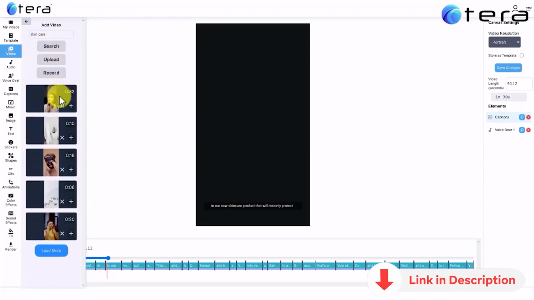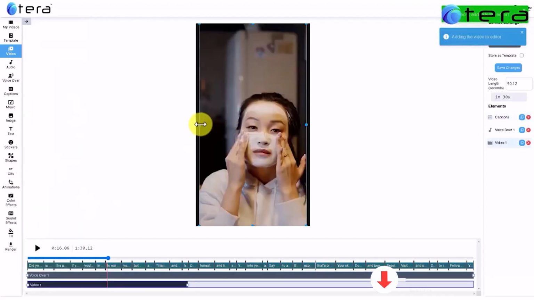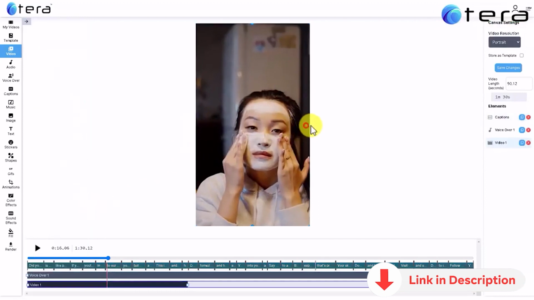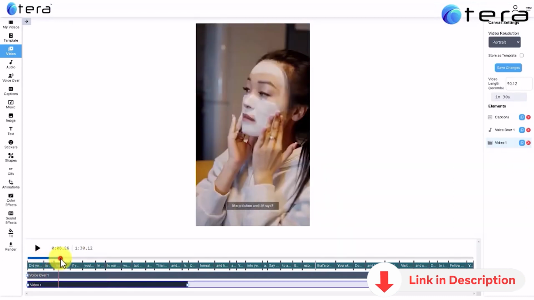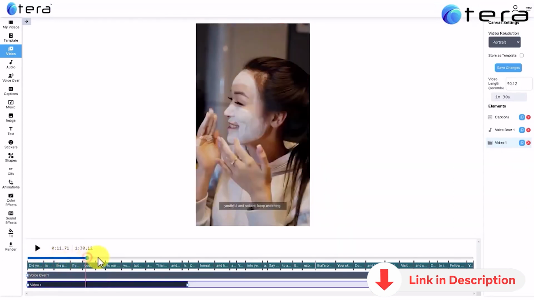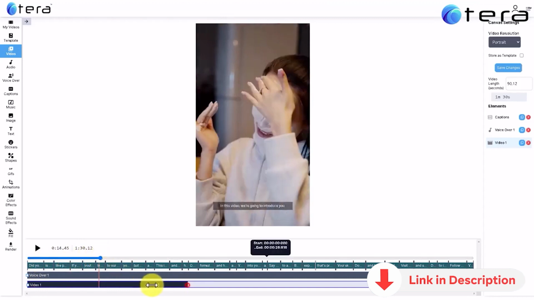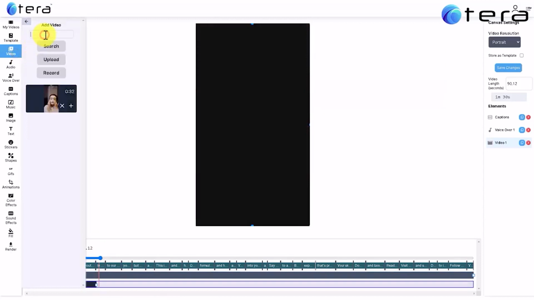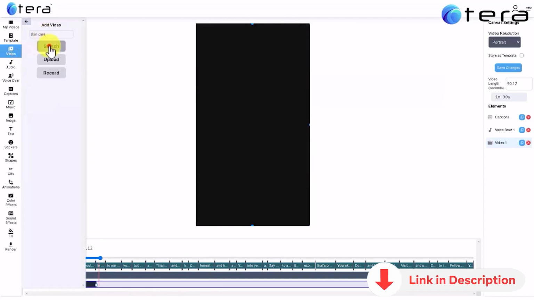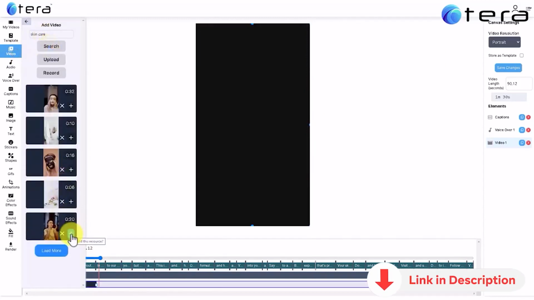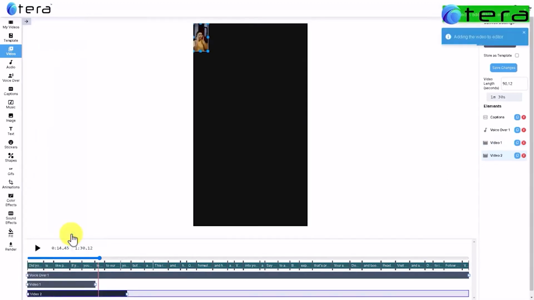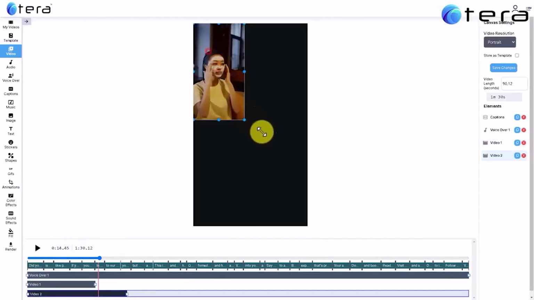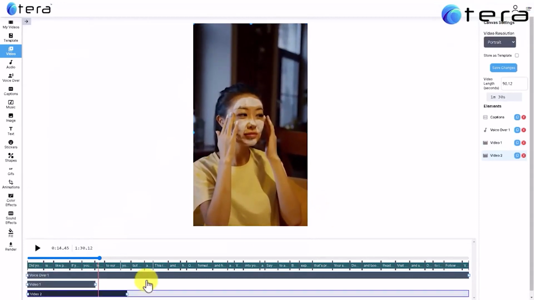Let's add the first one. Let's resize it. You can check the captions by clicking on the timeline. We can add the second video here, so let's make the first video to last up to that point. Let's add the second one. Let's resize it. Let's move it.